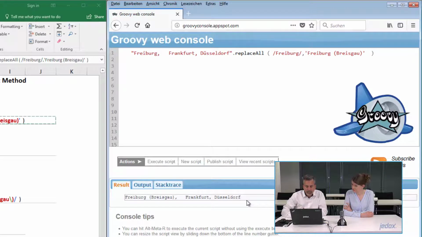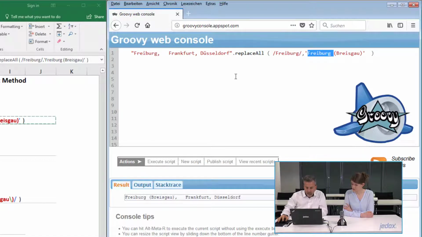And actually, I would like to use this to show you a special functionality now, because when you take a look, the search pattern, the regular expression Freiburg, looks actually equal to what we want to reuse somehow to create the new name with the city. So actually we have to maintain both: what we search for, and what we write down in the replace part. What would be really cool would be if I could back reference to what I search for.